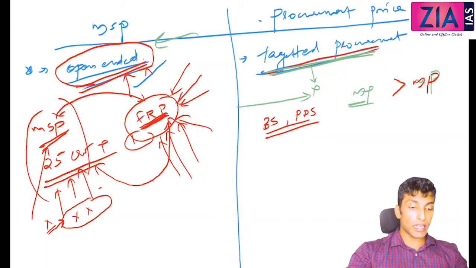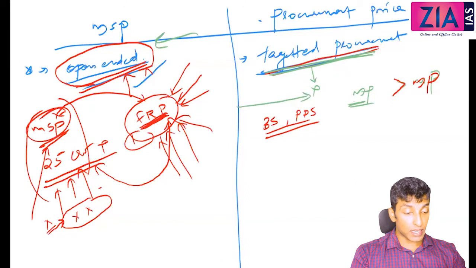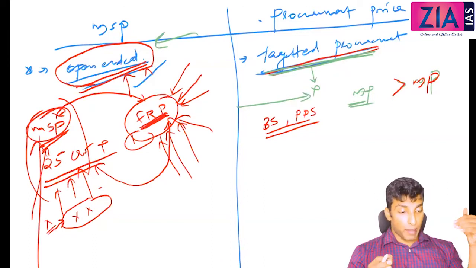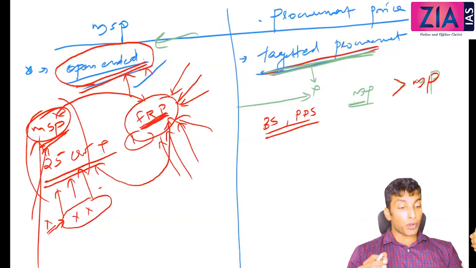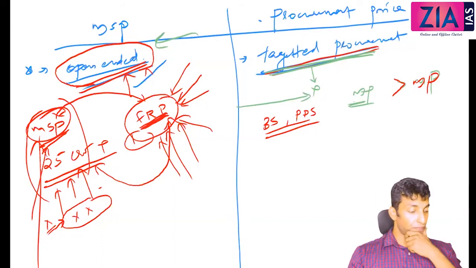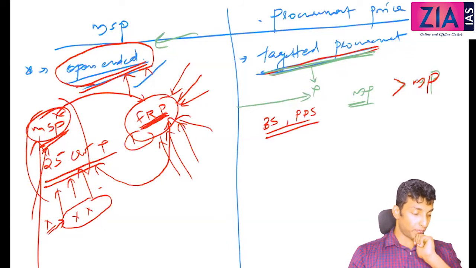So who will pay this? It will be paid by the mill owner. In case of MSP, who will pay this? It will be paid by the government. So the simple difference is, MSP will be paid by the government and procured by the government. FRP will be paid by the mill owners and procured by the mill owners. The rate will be fixed by the government in both cases. And both will be regulated by the government only. Correct?